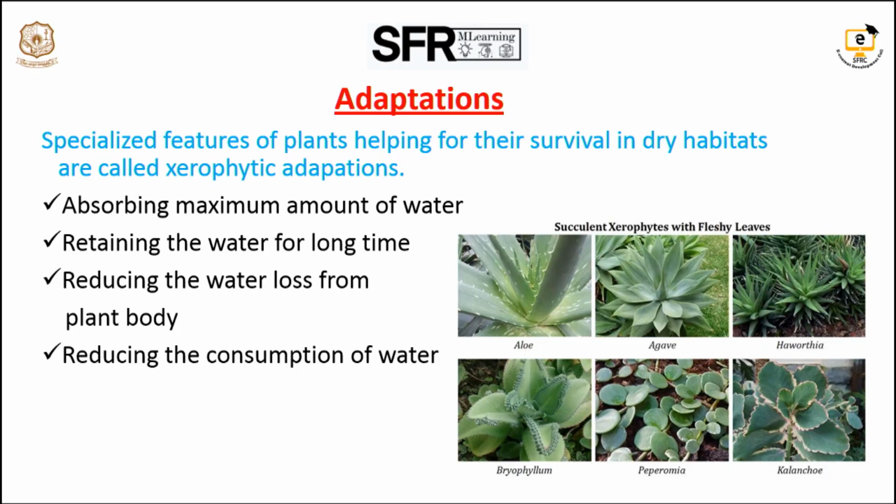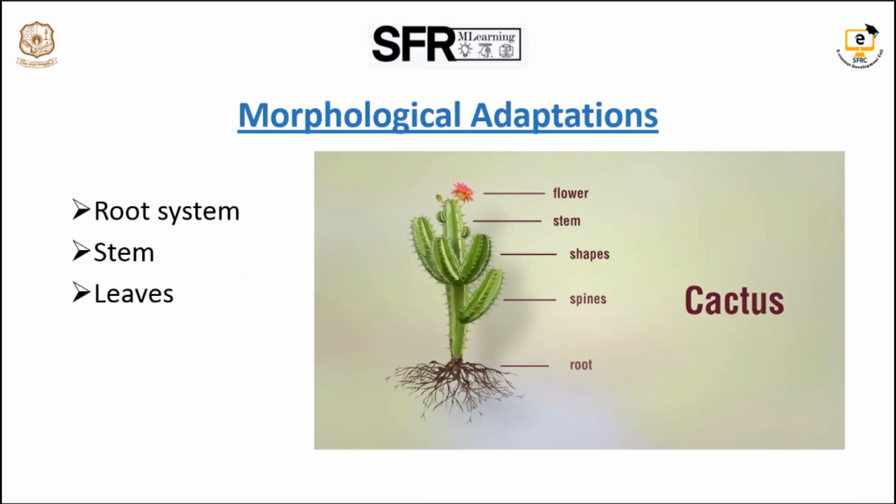In morphological adaptations, first is absorbing the maximum amount of water and retaining the water for a long time. Third is reducing the water loss from the plant body. Last is reducing the consumption of water. These are all the adapting factors involved in xerophytic plants. In the pictures we see a lot of xerophytic plants, like aloe, bryophyllum and opuntia. Let me see them one by one.